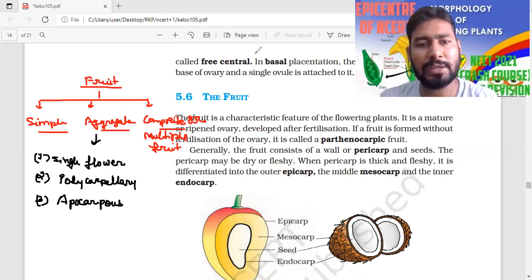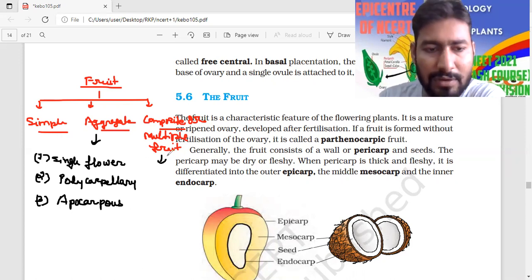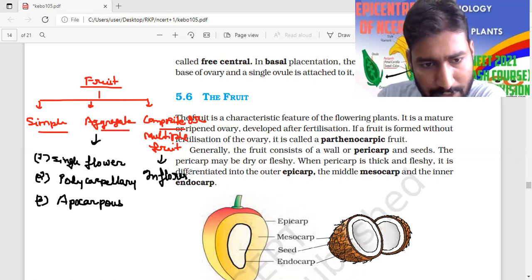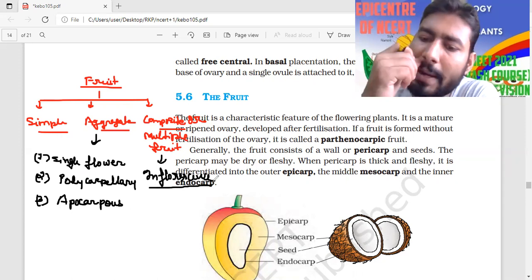And one more that is very important, and we are going to talk last, that is the composite flower. This composite flower is only derived from the inflorescence. Very, very important. Composite flowers are derived from the whole inflorescence.